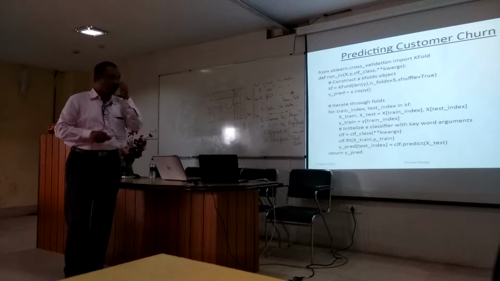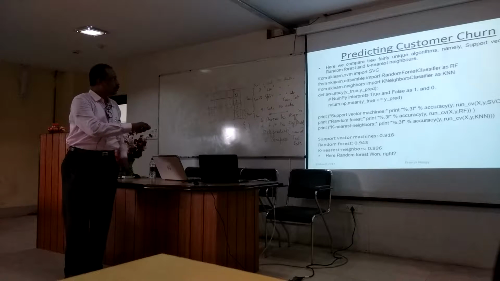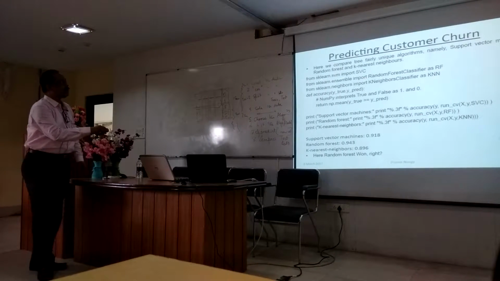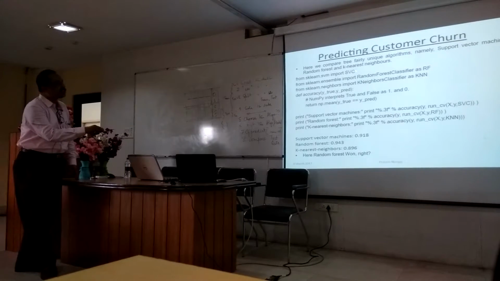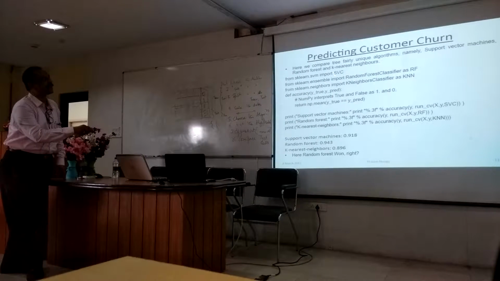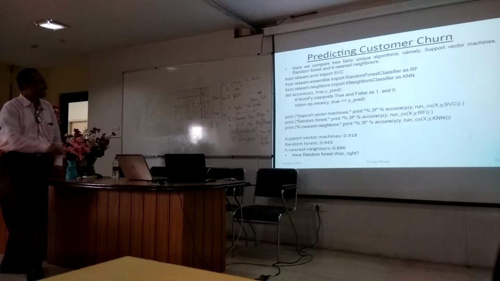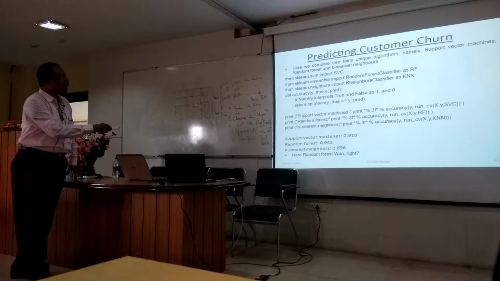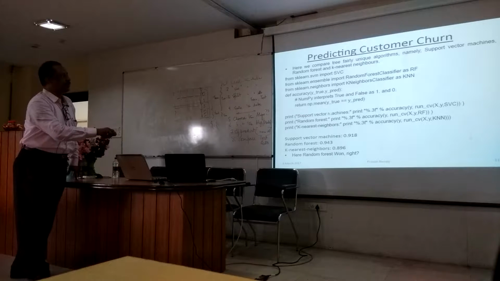Then basically what they are doing is, you look at this one, import 3 classes of classifiers, and then for support vector machine, that means for SVM, accuracy is y, run CTA with x, y and SVC.